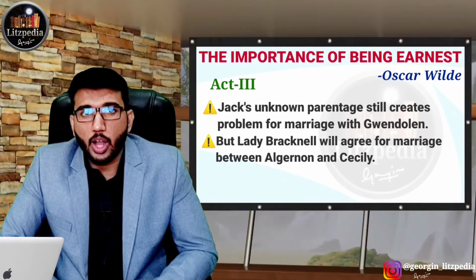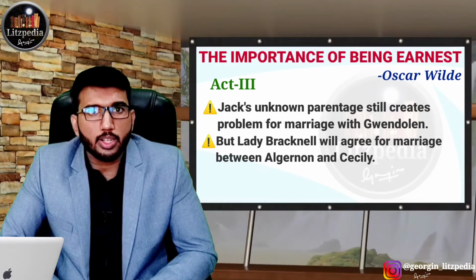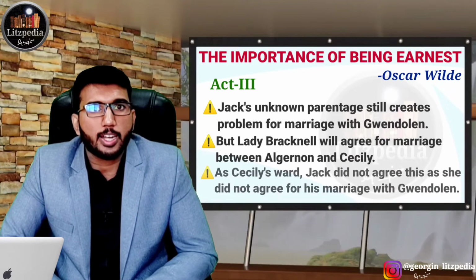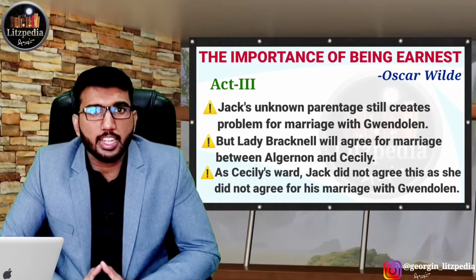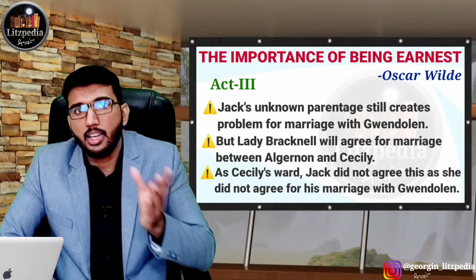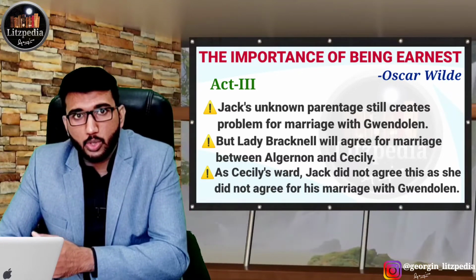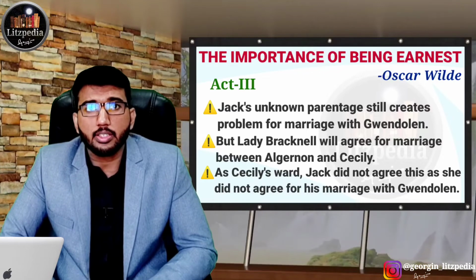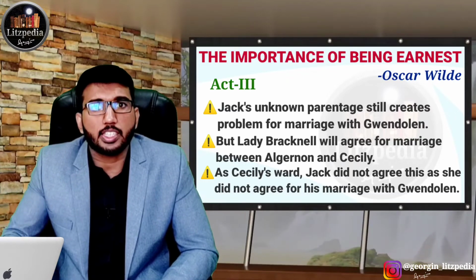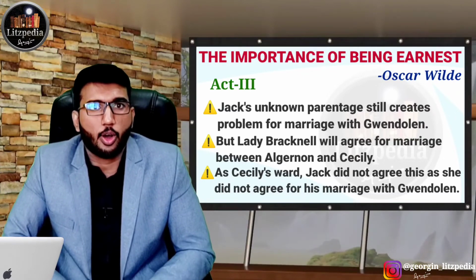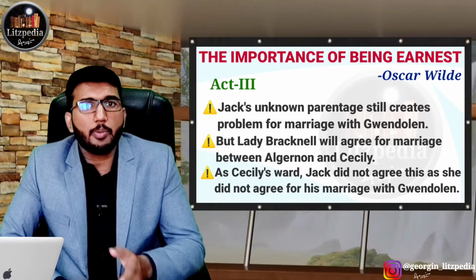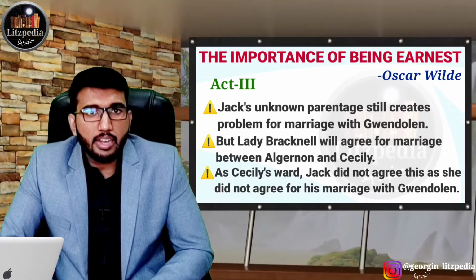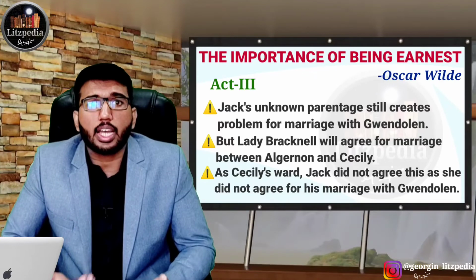So Jack Worthing, to counter his situation, will say that he will not allow Cecily Cardew to marry Algernon if Lady Bracknell does not agree to the marriage between Gwendolen Fairfax and Jack Worthing. So in that case, he has the power, because Jack Worthing is actually the guardian of Cecily Cardew. That means Cecily Cardew is the ward of Jack Worthing. So that way the situation is even more confusing.